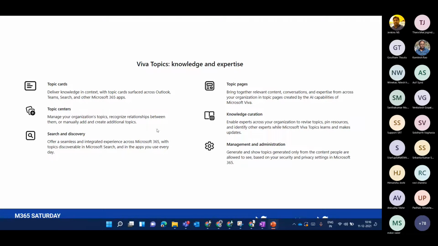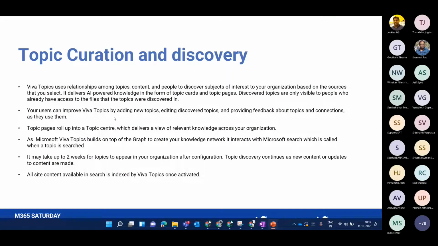And for search and discovery, you can search for any topic from the Microsoft search bar. For managing, you can manage your topics from the admin center as well as from the topic center site. So that was a short heads up, but let's go into the detailed version. When I say topic curation and discovery, topic curation is how you create a topic and what the underlying layer is when we talk about a broader term called a topic, and how it is discovered by users in a simple way.